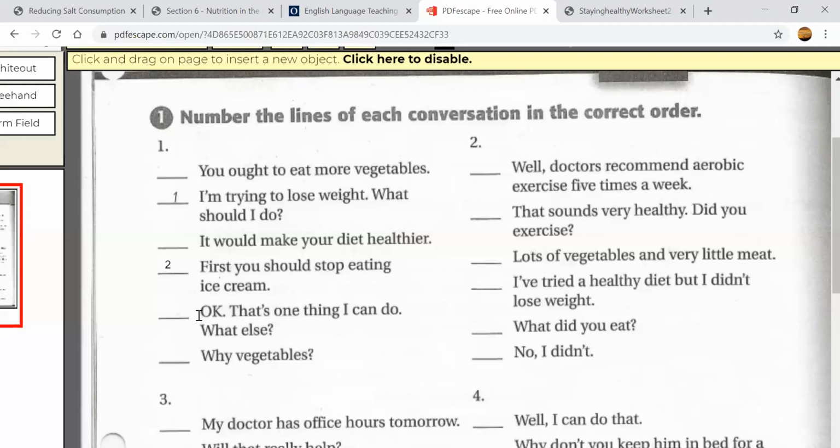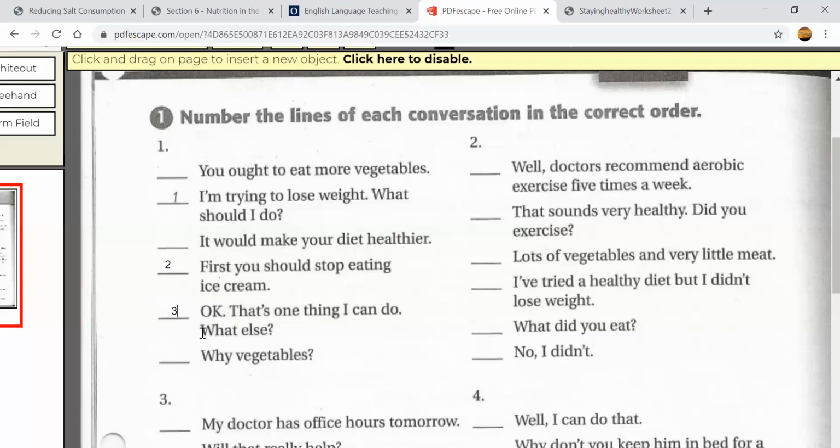Maybe like this. Okay, that's one thing I can do. What else? Right? So this is the answer to this. So I think this should be number 3. Okay, number 3. What do you think is number 4?